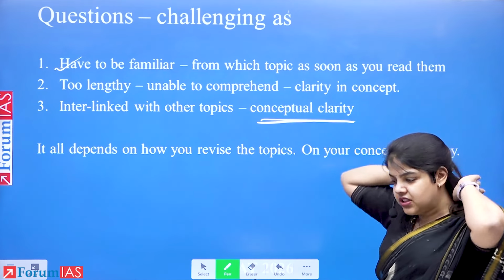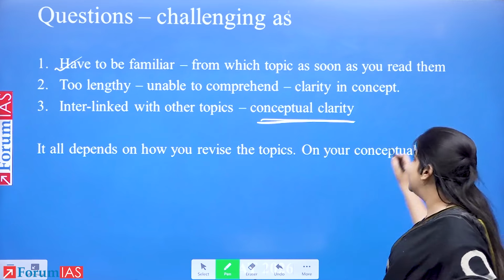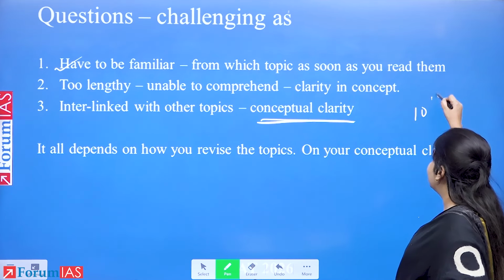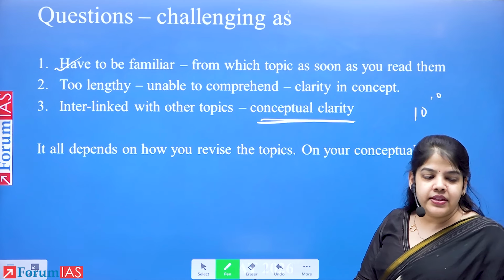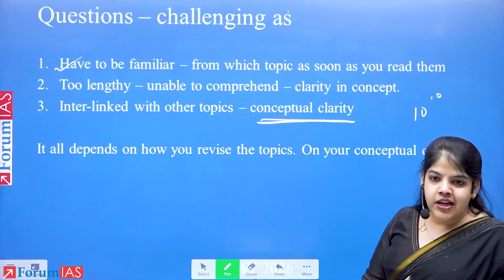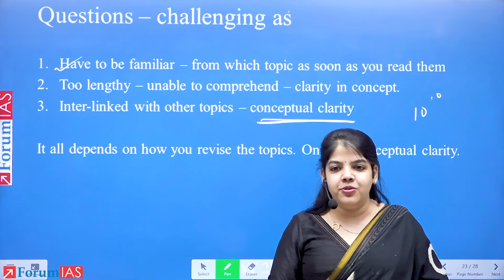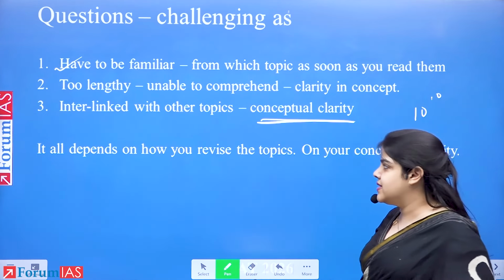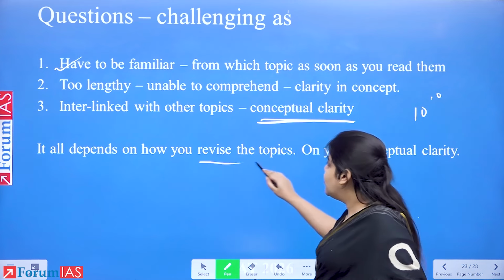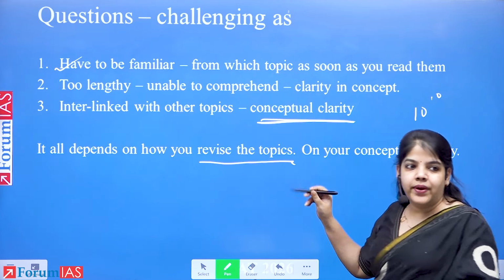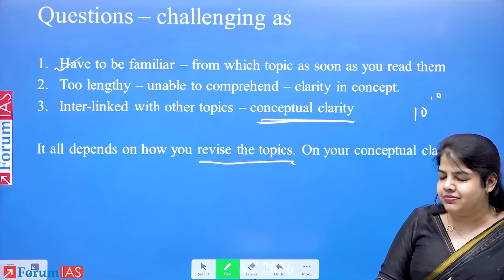For example, there was a question on calendar mixed together with number system. What is the day on 10 raised to power 10 days? After 10 raised to power 10 days, you know. So there is a problem of where calendars and number system, different topics come together to form a question, requiring core understanding. So CSAT will boil down to how we revise and what is the exam strategy and clarity with which we approach.